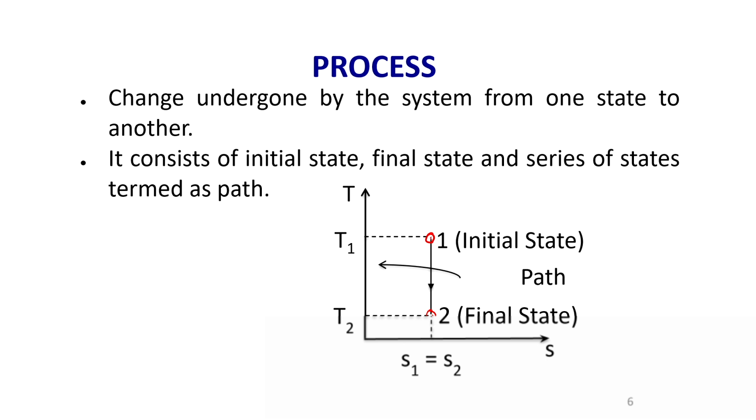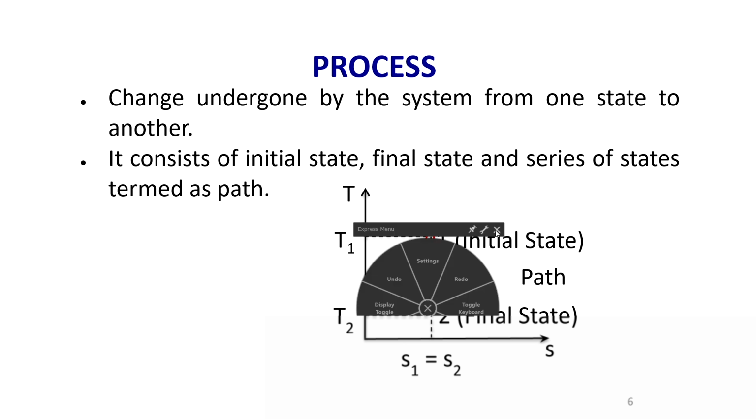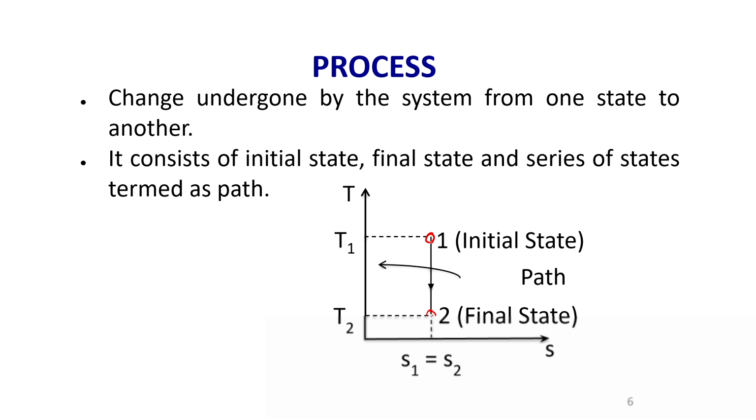Corresponding to state number 1, the initial state, I can read the temperature T1, and corresponding to state 2 we can read the value of temperature T2. And this line from 1 to 2 is a series of states. So, this is the path of the system. I have mentioned it with an arrow mark. This is the path when the process takes place from initial state 1 to final state 2.